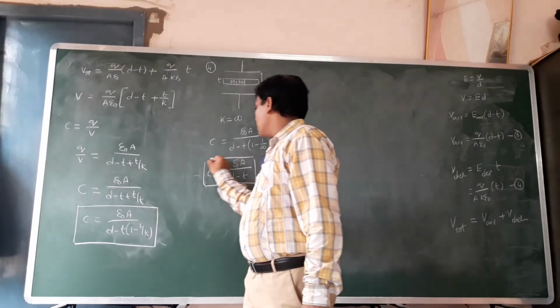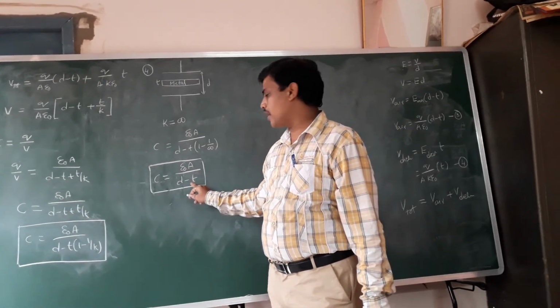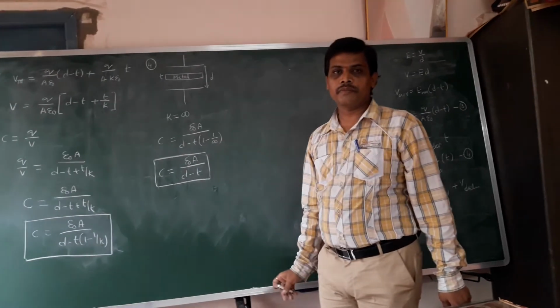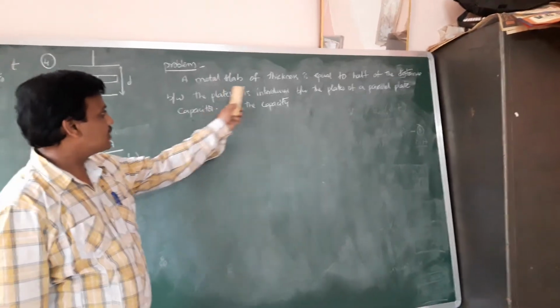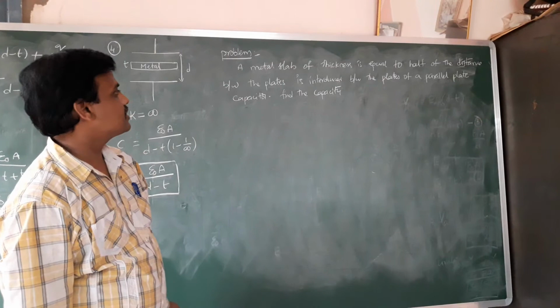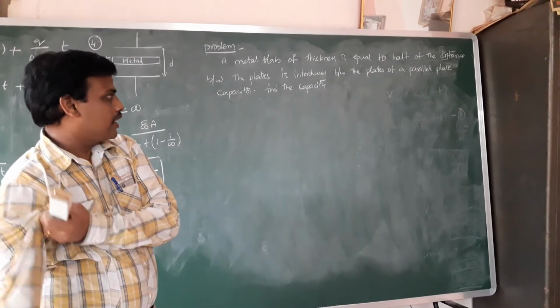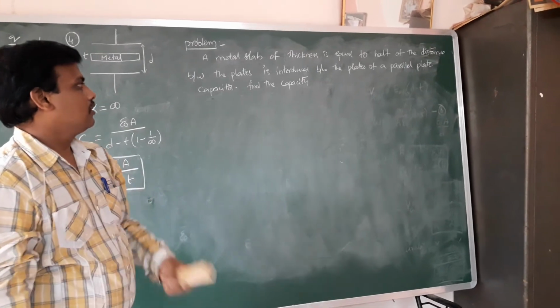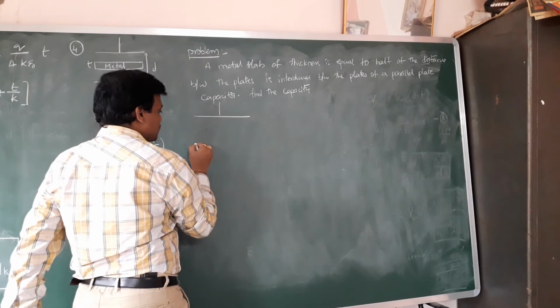Particularly, if you introduce the metal surface, the new capacitance value can be written as epsilon naught A by D minus T. Using this formula, one example problem can be taken. A metal slab of thickness equal to half of the distance between the plates is introduced between the plates of a parallel plate capacitor. Find the new capacitance. Suppose you take this parallel plate capacitor like this.